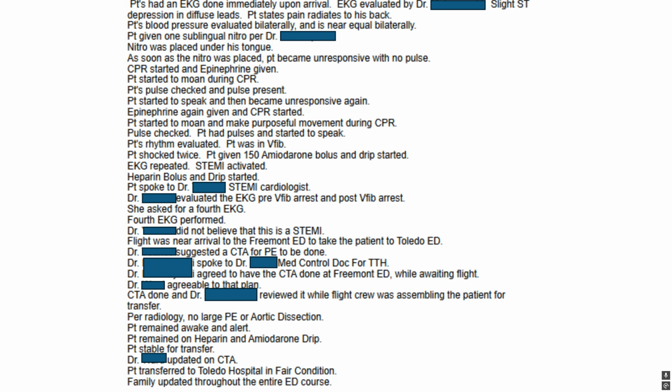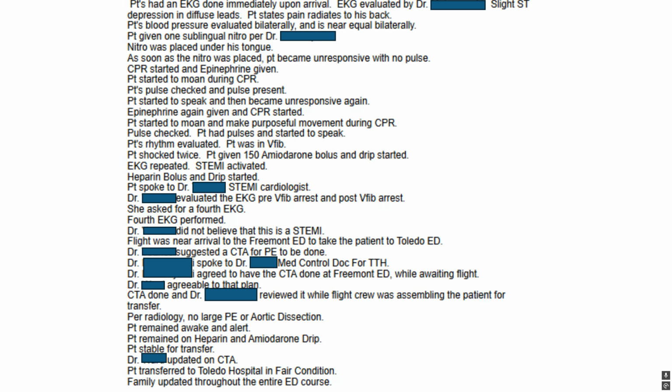So he was dead and he came back to life. Project Lazarus. Patient's rhythm evaluated. Patient was in VFib. Patient shocked twice. Given 150 amiodarone bolus and drip started. EKG repeated. STEMI activated. Heparin bolus and drip started.